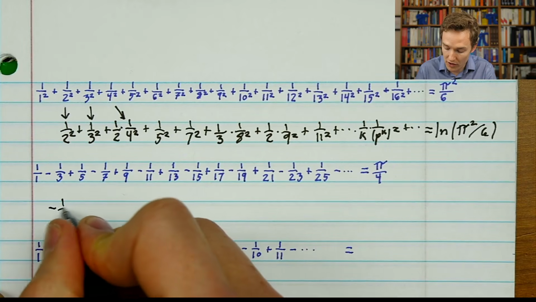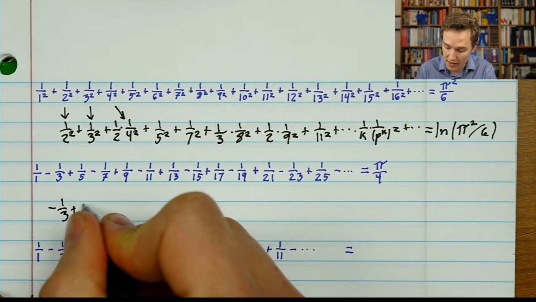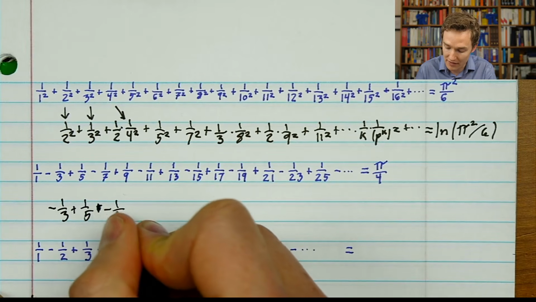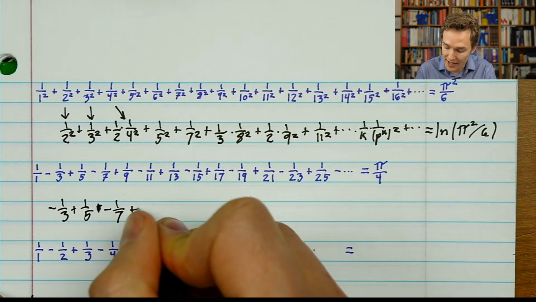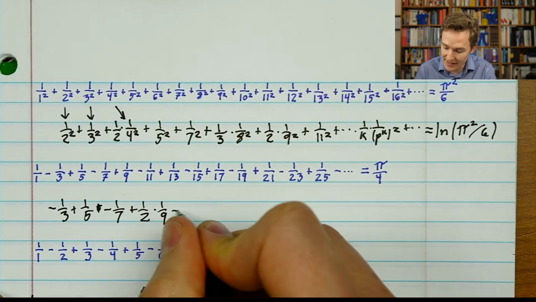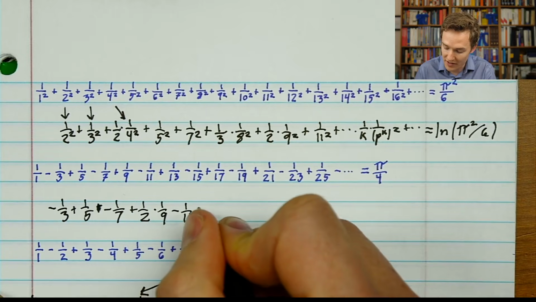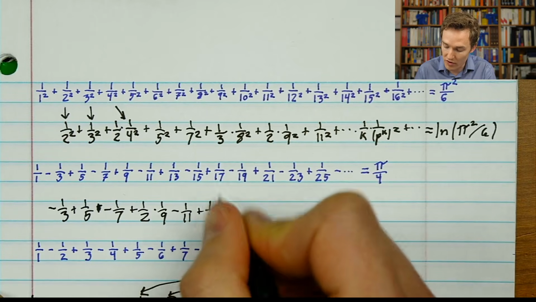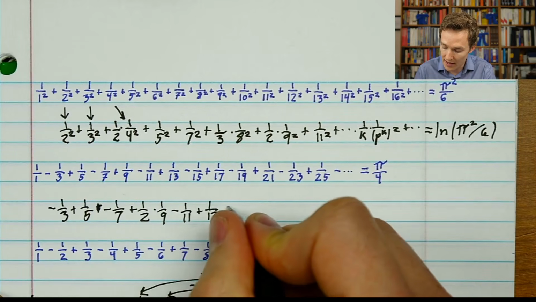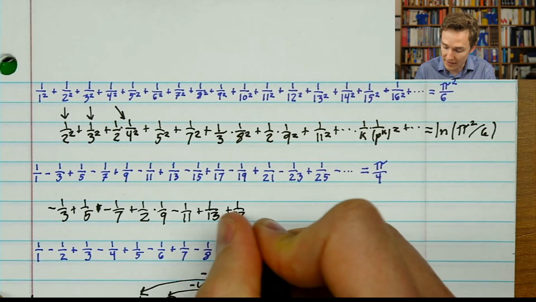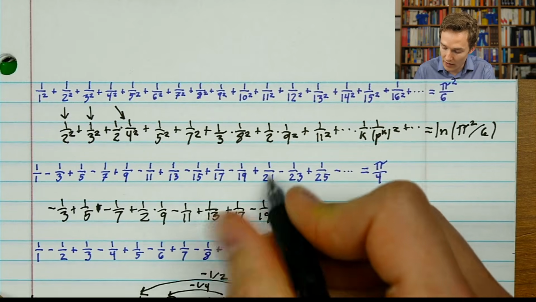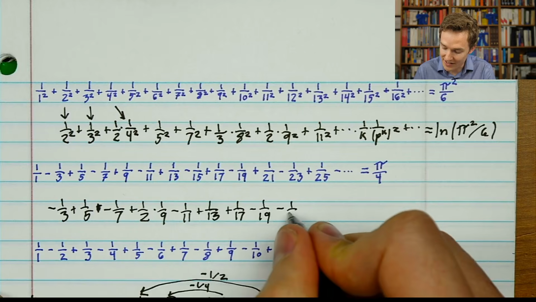If we keep the third term, that's minus 1/3. Then the 5, we keep that. The 7, I guess it's a minus 1/7. The 9, we keep it, but we scale it down because it's the square of a prime. And in this case, because we're only looking at odd numbers, it looks like we're keeping quite a few of them. We have to get bigger before we kick them out. So like 15, that gets kicked out. 17 is positive, it gets to stay as is. 19 gets to stay as is. 21 gets kicked out. 23 gets to stay.